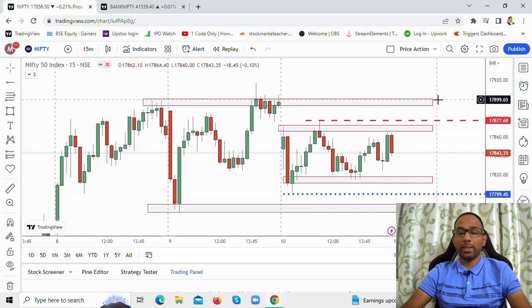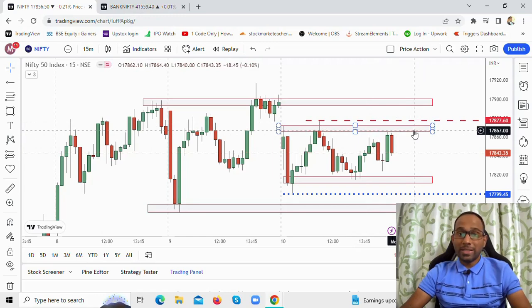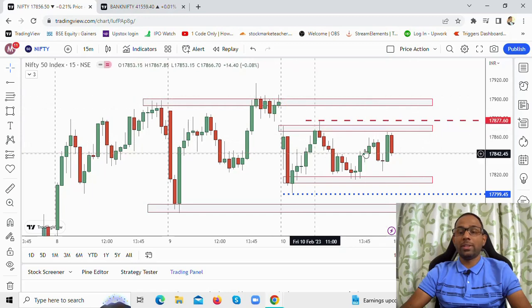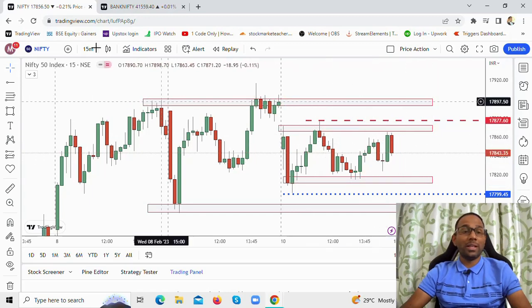So you need to have a system in place, where you say, okay, now the selling is coming in, we need to go and short the market. Only then can you look at shorting the market. So these are the zones you need to watch out for. These will help you not to get trapped in impulsive trades just because somebody is telling you to take a long position. You can do your own analysis. It is very simple, based on price action. So these are the Nifty levels for you. I hope these levels help you.